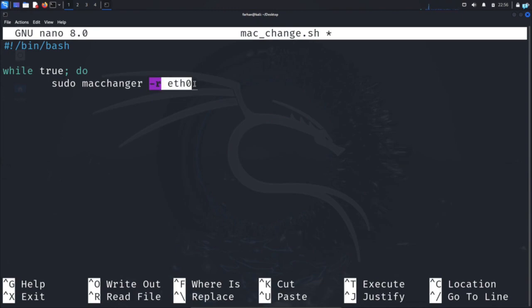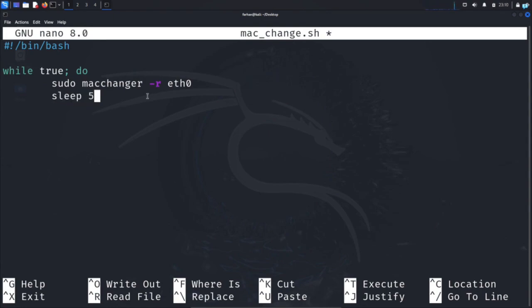So we are fully randomizing our MAC address, and we move to the next line and tell the script how often we want our MAC address to change. So type sleep and the number of seconds that you want between changes. If you wanted 1 minute, then you would type 60 here for 60 seconds. But since I want to change my MAC address every 5 seconds, I'll type 5. So what is happening right now is, we are first randomizing the MAC address, and then we are waiting 5 seconds with the sleep command. And since it is inside a while loop, it will keep on running forever and will keep on changing the MAC address every 5 seconds.